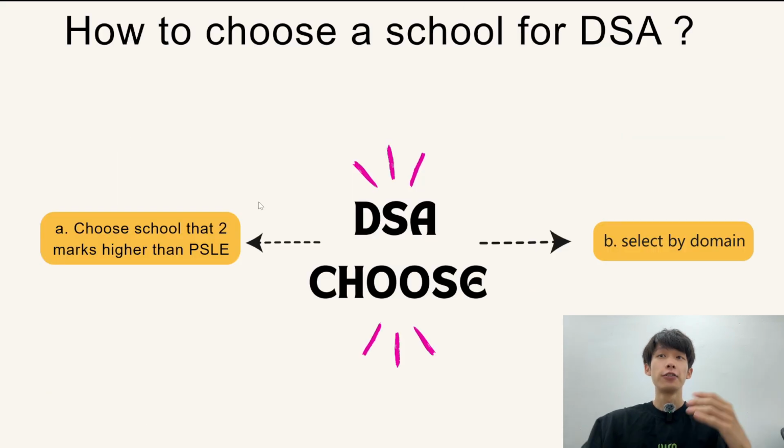Now, for DSA choosing, there are mainly two directions. One direction is for most of the students who do not have a particularly strong domain. For them, they will be choosing schools that are 2 marks higher than their PSLE. But for a small number of students who excel in specific areas, they can ignore their PSLE estimated scores and directly select the best school in that field.